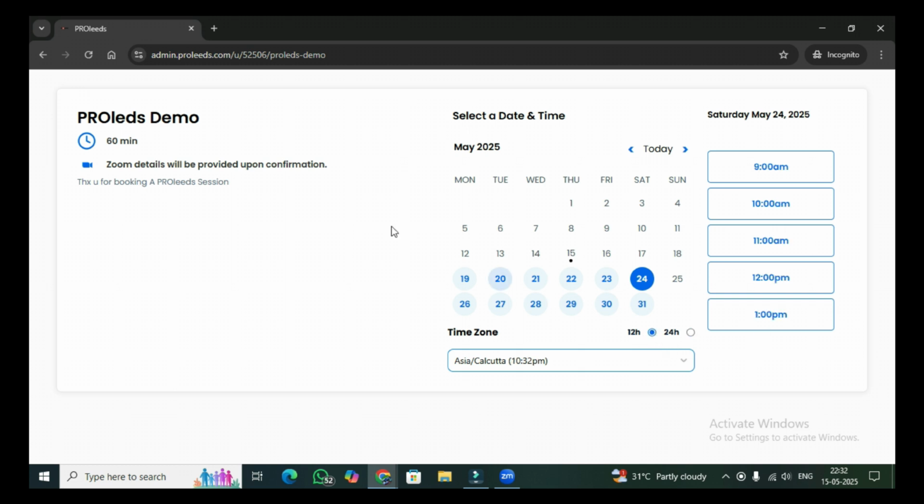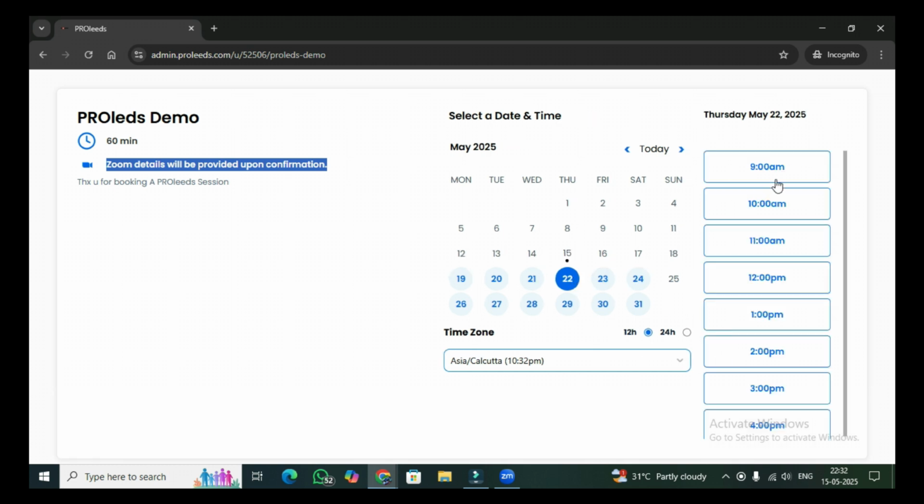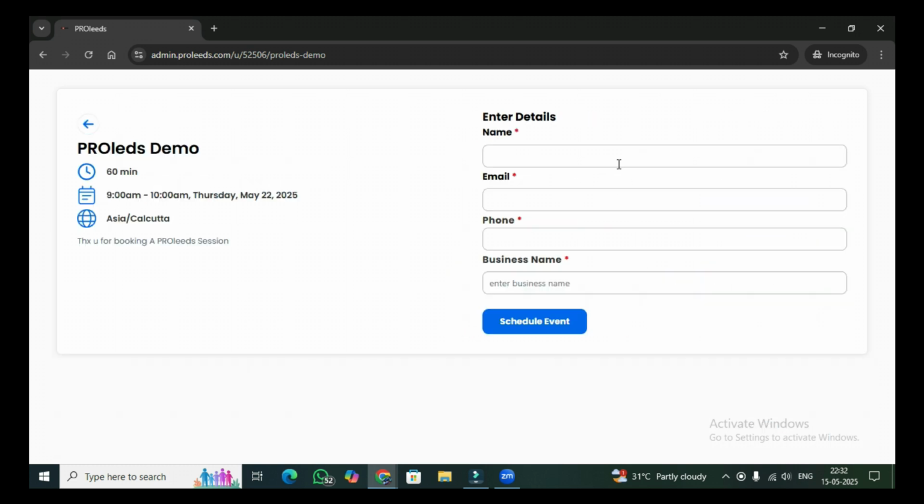Plus here you can see the description and the Zoom details. As we chose only Zoom details, your Zoom detail is coming. Else you get an option where do you want to connect. So for example, if I book it on 22nd at 9 a.m., here you need to fill the details. For example, I'm going to fill it. So here if we fill the data, it will come in our interface.